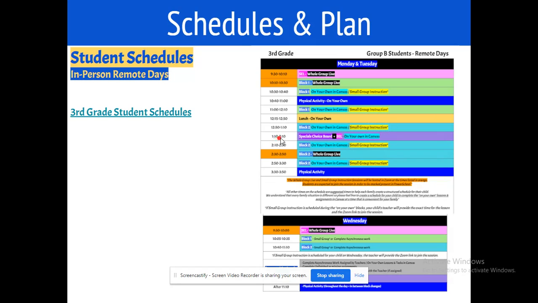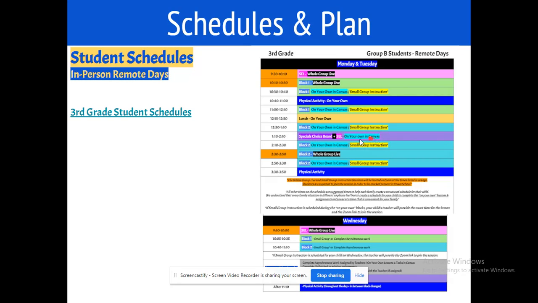At 1:10 to 2:10, they will be on their own for specials. So they will sign in to Canvas at 1:10 and go to their specials choice board. Your child will know what to do for this. So for an hour, 1:10 to 2:10, they will be on Canvas doing their specials choice board.